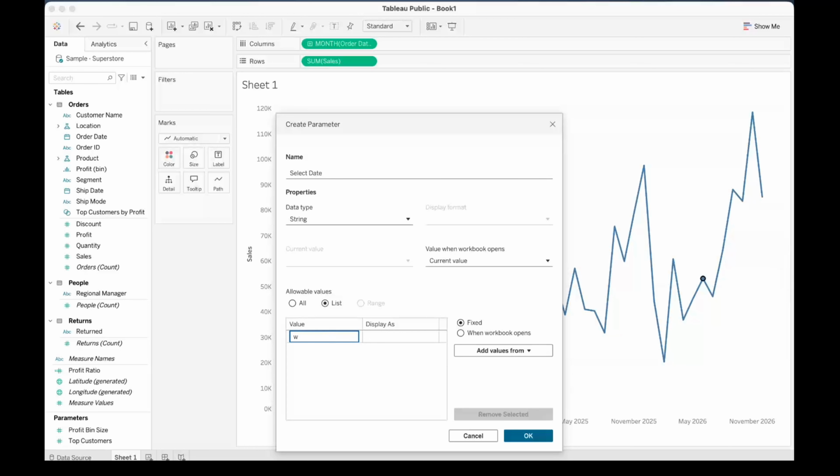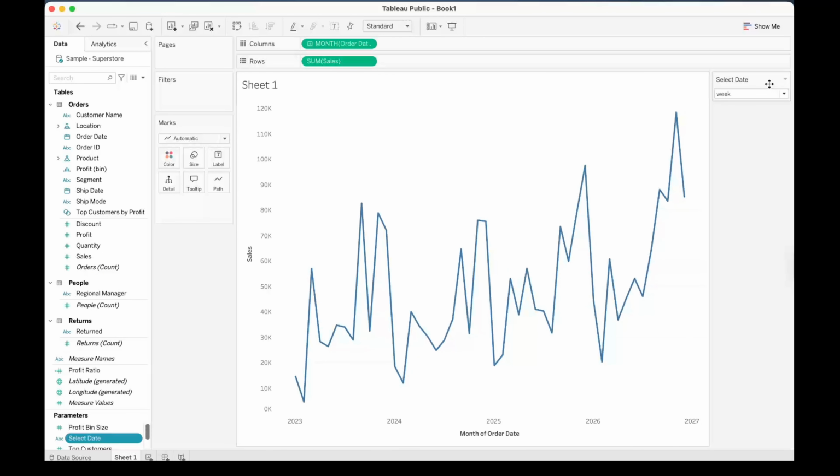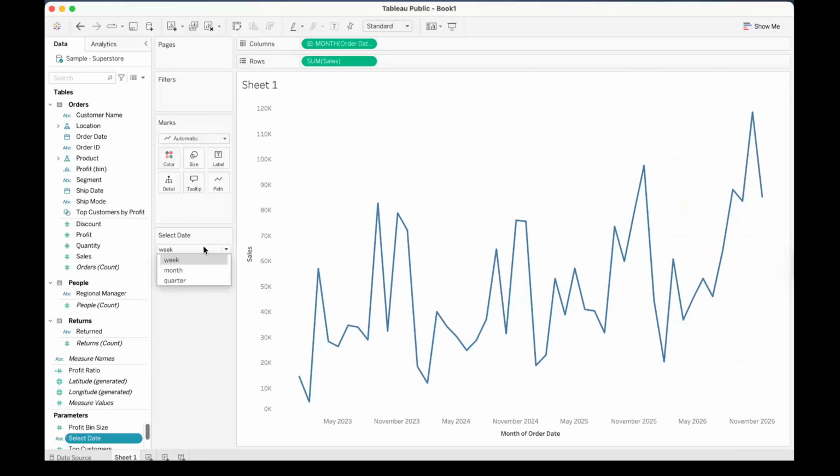So here we will provide week, and let's give month and quarter, and click OK, and let's select Show Parameter. So now we have created our parameter.